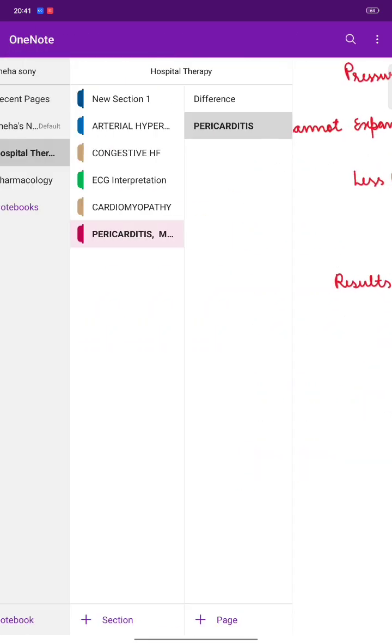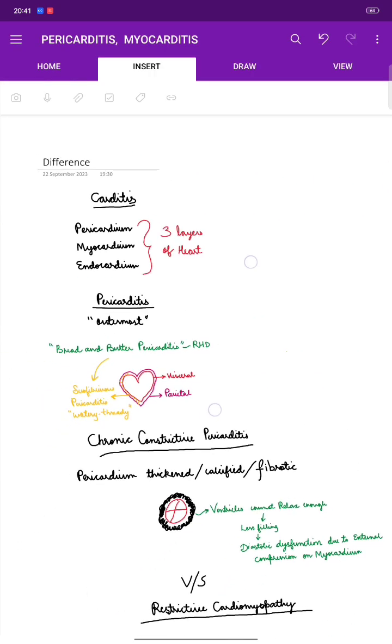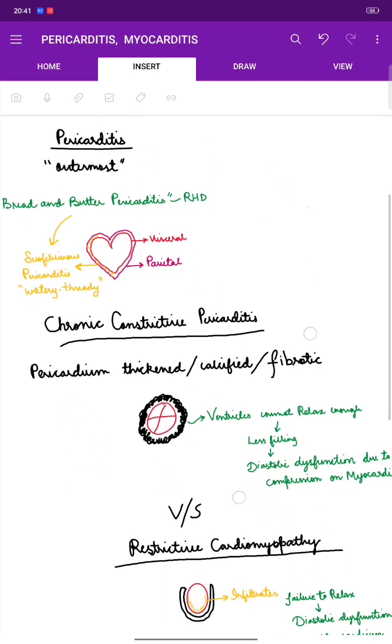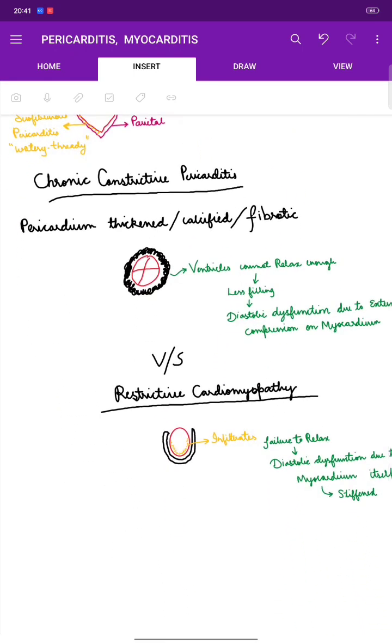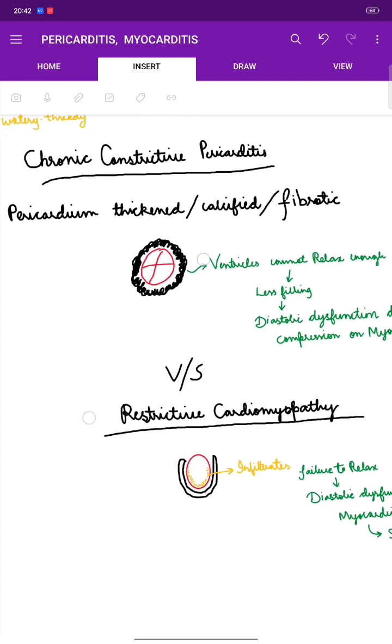Now, we would like to talk about the major difference between chronic constrictive pericarditis and restrictive cardiomyopathy. Why I'm talking about this topic, about this major difference, is because the symptoms and everything is almost relatable. So usually we confuse between these two, and it's important for you to know why these two are different and what are the differences. So let's get into this.